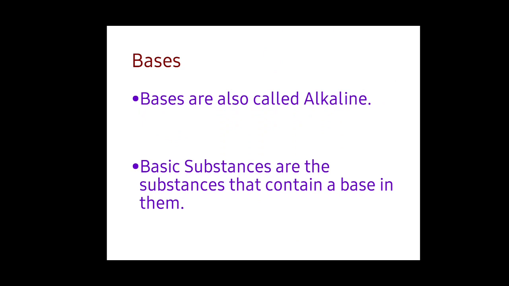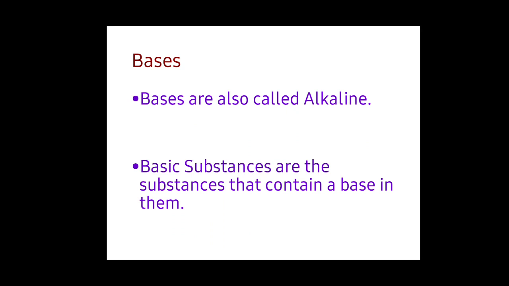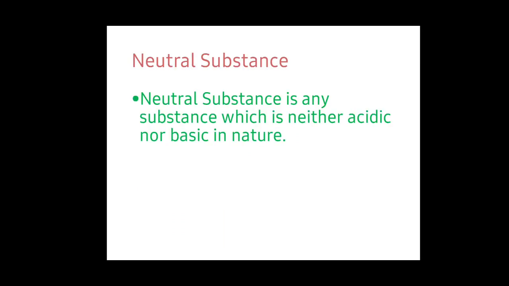Basic substances are the substances that contain a base in them. Basic is the chemical nature of base substances. So you have to remember that a base is a chemical substance that has a bitter taste and a soapy texture. Bases are found in different substances such as bleach, ammonia, washing powder and soap. Bases are also called alkaline.